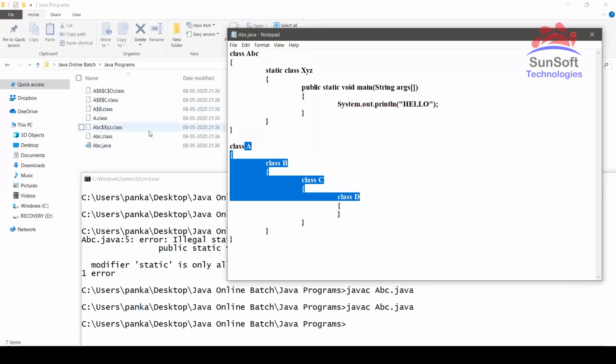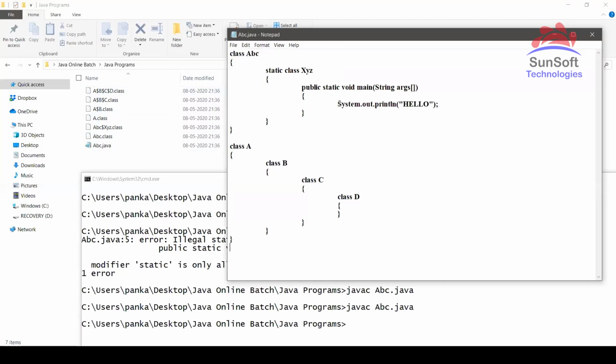But yes, all these things finally show how a .java file is converted to .class files. It is whatever classes you have present, however many classes you have. It's not like only 2 classes are present inside this program. It has 1, 2, 3, 4, 5, 6. That's why when I compiled only the abc.java file, I got 1, 2, 3, 4, 5, 6 classes.